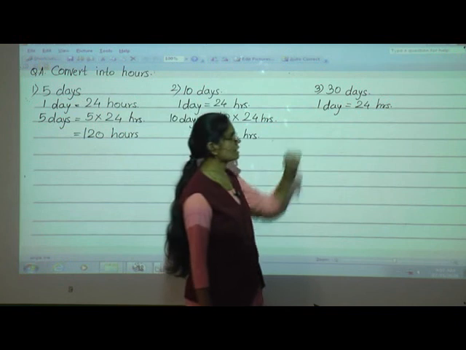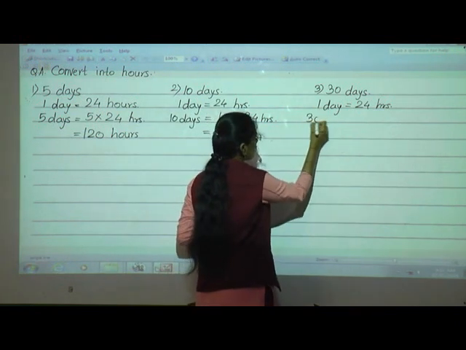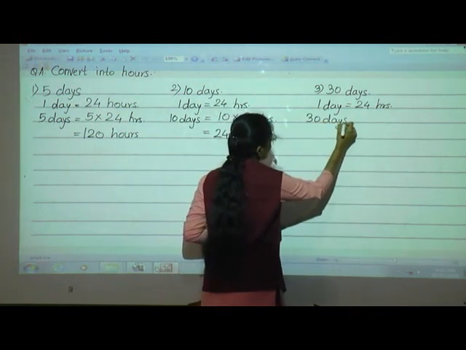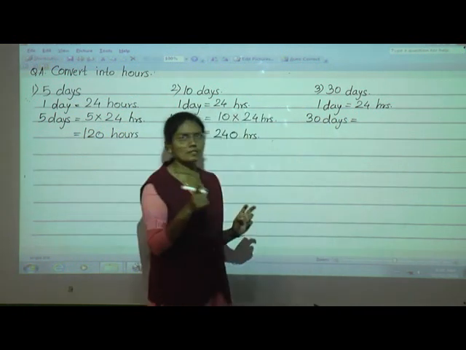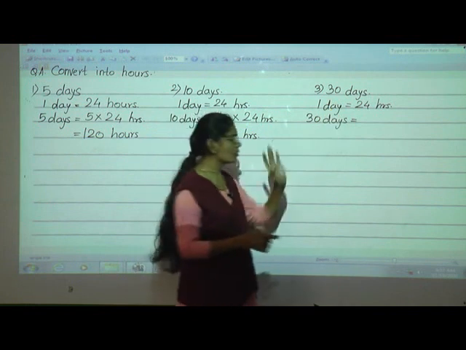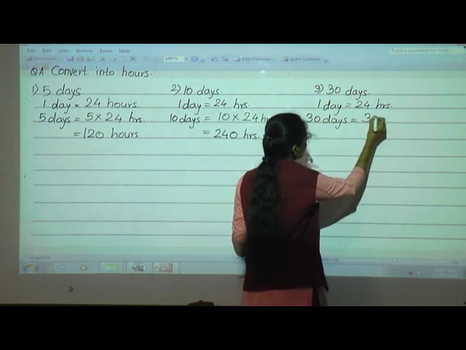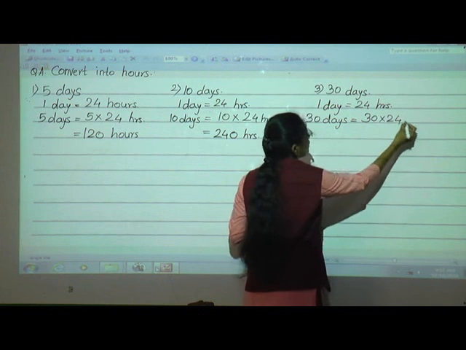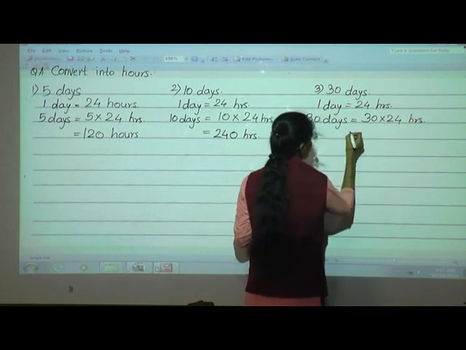Now here how many days are there? 30 days. So 30 days is equal to what will you do? You just have to multiply the given days by 24. So 30 into 24 or 24 into 30.